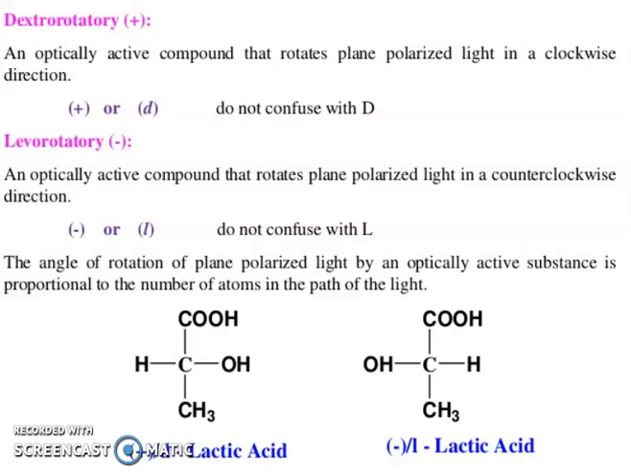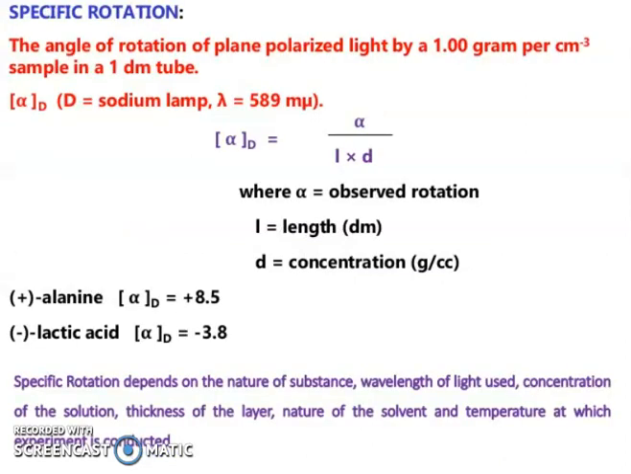So plus is D lactic acid, minus is L lactic acid. Specific rotation is the angle of rotation of plane polarized light by a 1 gram per cubic centimeter sample in a 1 decimeter tube. Alpha D, sodium lambda value 589 nm. The formula is alpha D equals alpha divided by L times D, where alpha is the observed rotation, L is the length in decimeters, and D is the concentration in grams per cubic centimeter.